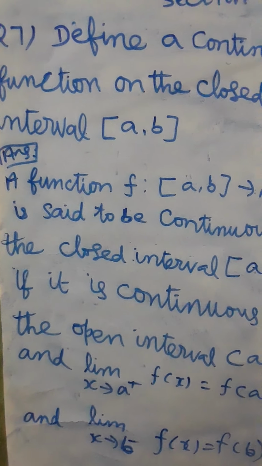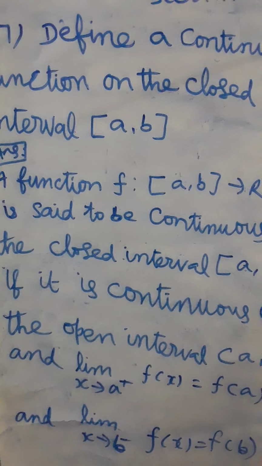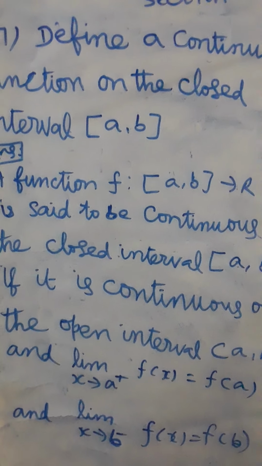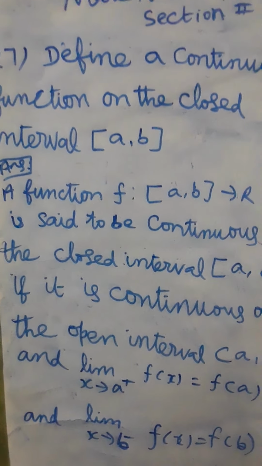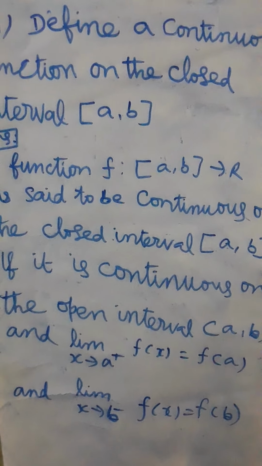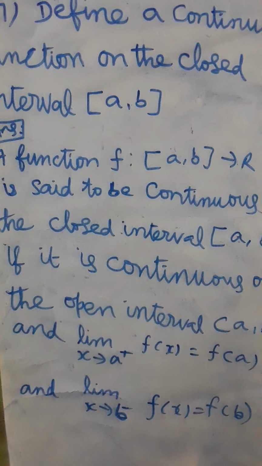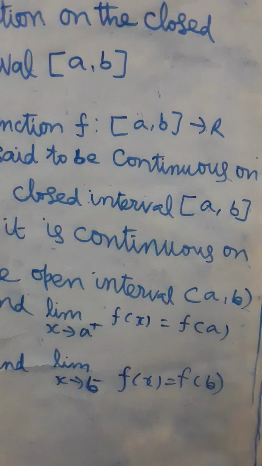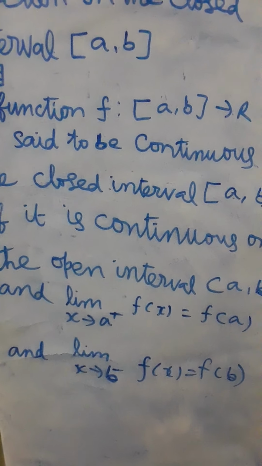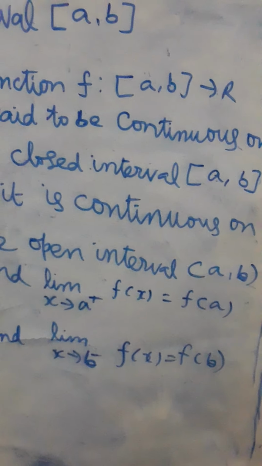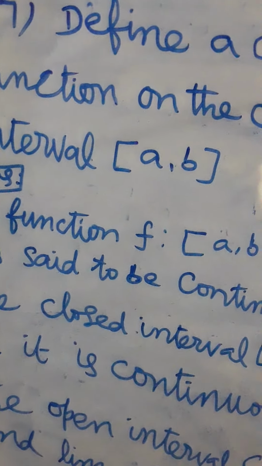Definition. A function f from the closed interval a comma b to the real numbers R is said to be continuous in the closed interval a comma b if it is continuous in the open interval a comma b, and limit x tends to a plus f of x is equal to f of a, and limit x tends to b minus f of x equal to f of b. That is, for a continuous function, the function should satisfy the three conditions.